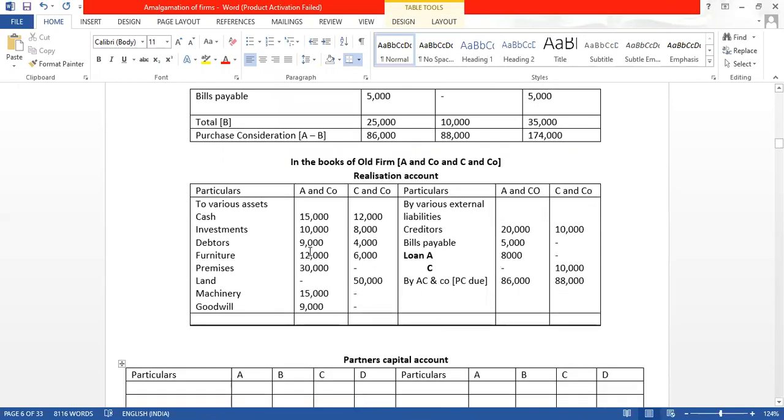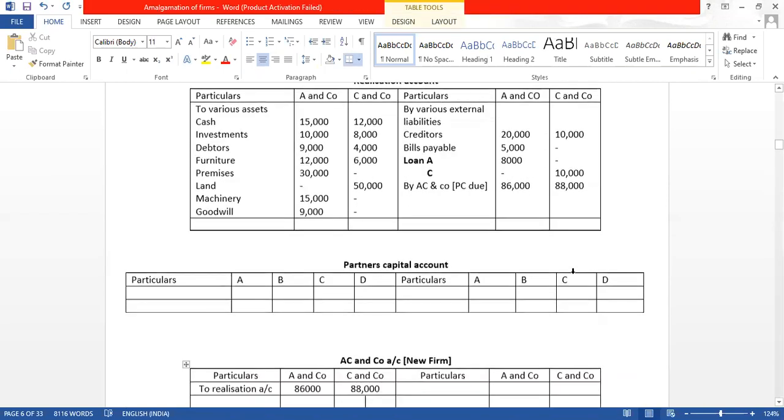There is a loan which is not taken over, but it has been paid using the cash balance. कैश 15,000 में से ये 8,000 का लोन पेड हो गया, ये 12,000 में से 10,000 का लोन ऑटोमेटिकली पेड हो गया। तो अलग से हमें कुछ पार्टनर हैज नॉट टेकन ओवर एनीथिंग टू हिज होम, because automatically this will be paid off from 15, 8 and from 12, 10. So liability भी ऐसा नहीं है जो पार्टनर लेके जाएगा. Everything is taken by the new firm.